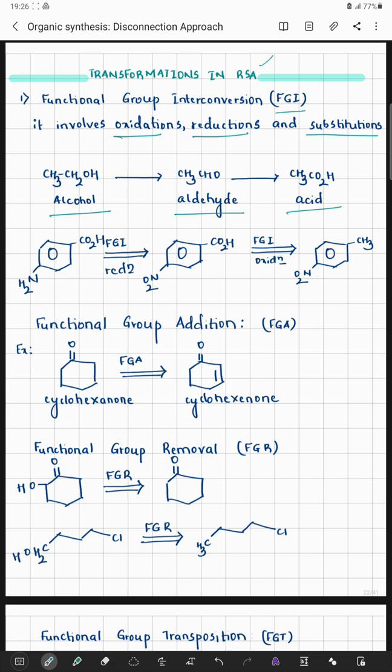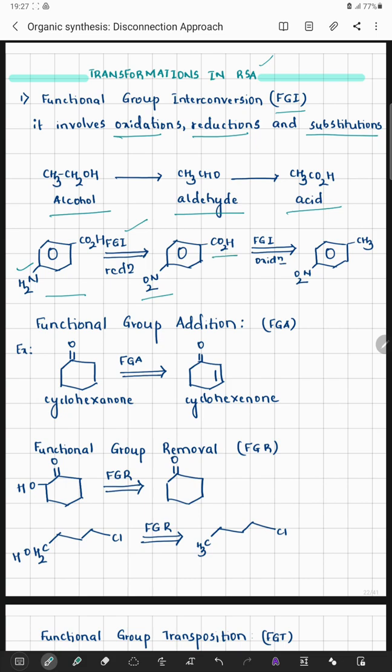We can also observe functional group interconversions of reductions. For example, if we have a molecule like para-aminobenzoic acid, upon functional group interconversion, upon reduction, that means if in the place of NH2 I am writing an NO2, NO2 upon a reduction is going to give me an NH2 system. That is, the nitro group upon reduction can give me my amine system.